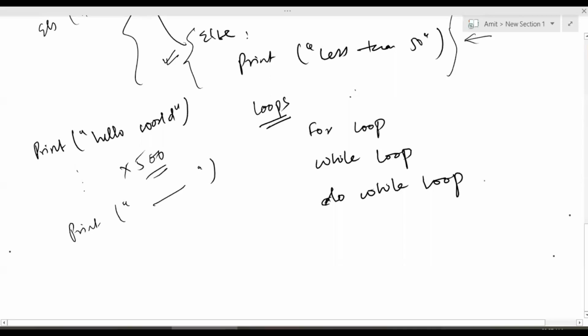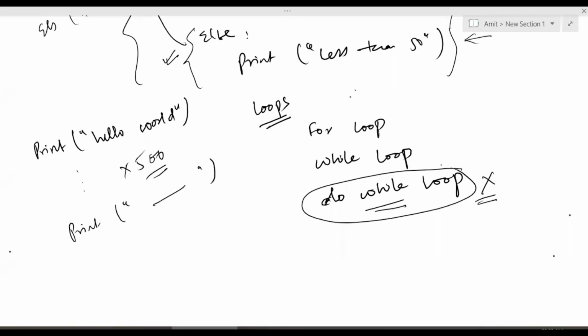In Python, we do not have a do while loop. But in future classes, I will be explaining a trick by which you can implement a do while loop. And once I explain the trick, you will realize that the do while loop is not required in any programming language. Just for the sake of completeness, they add do while loop in programming languages. Otherwise, it is not required. You can just apply a trick, and by using only a while loop, you can implement a do while loop.